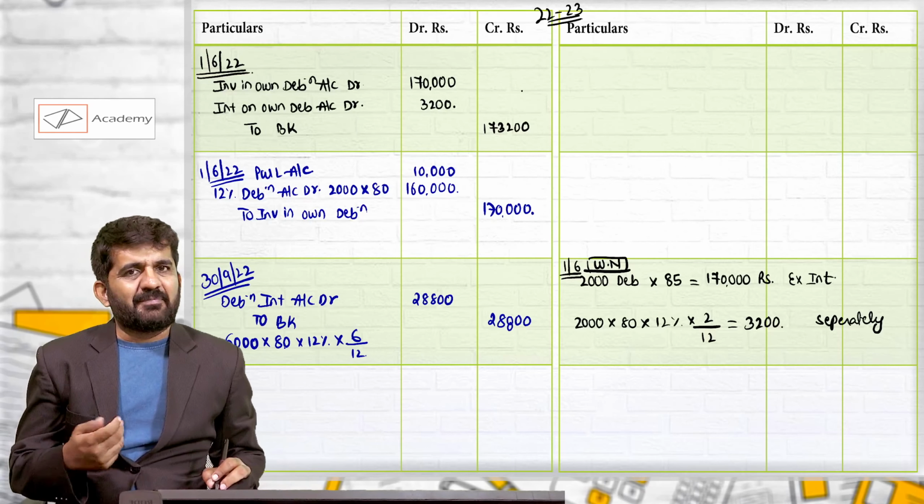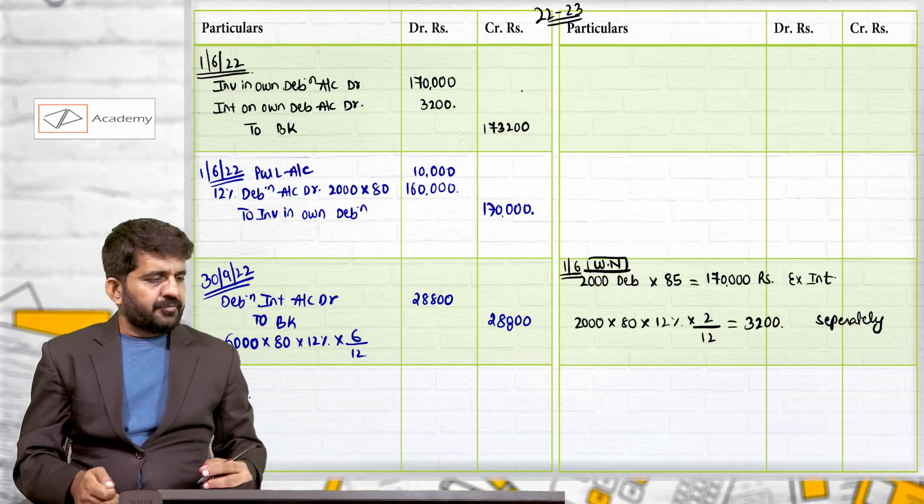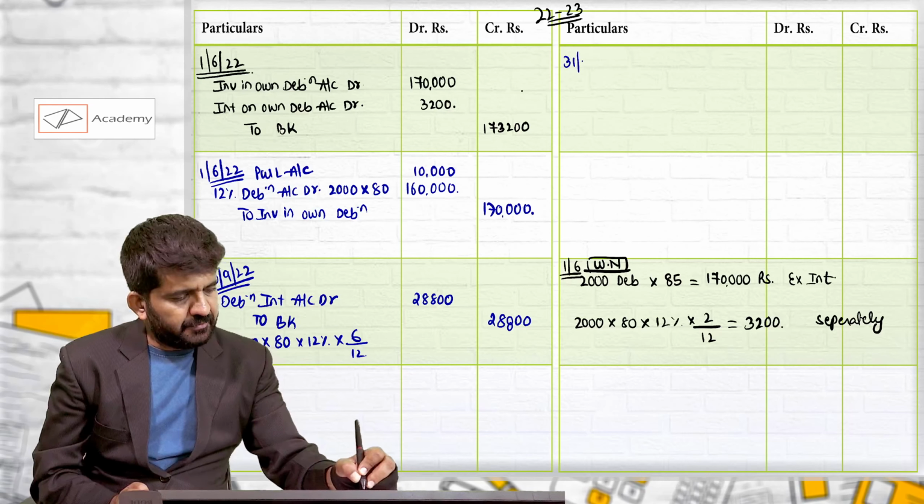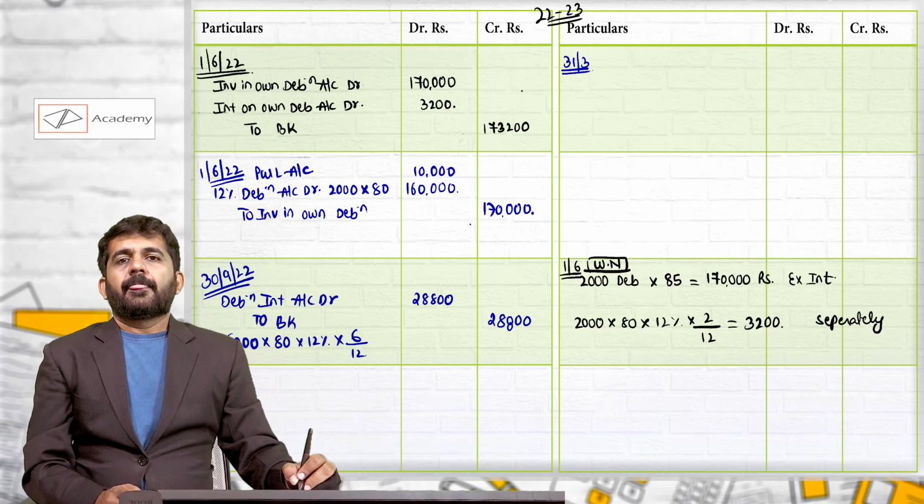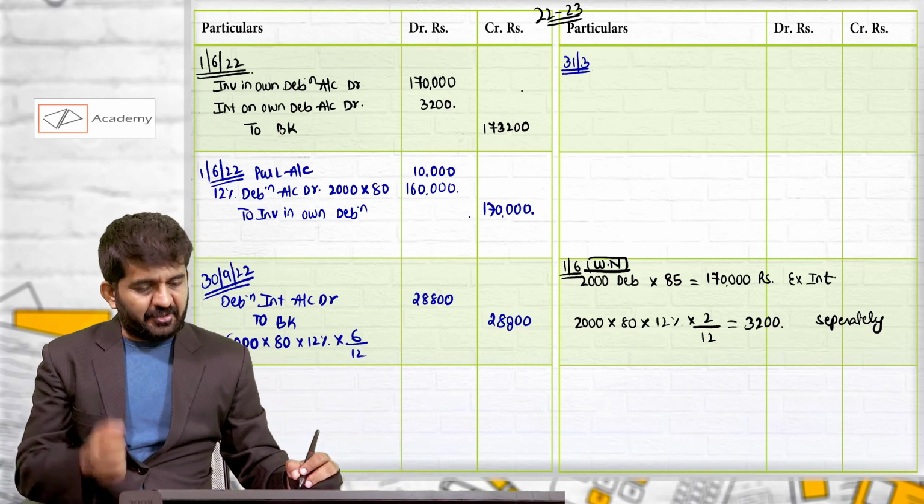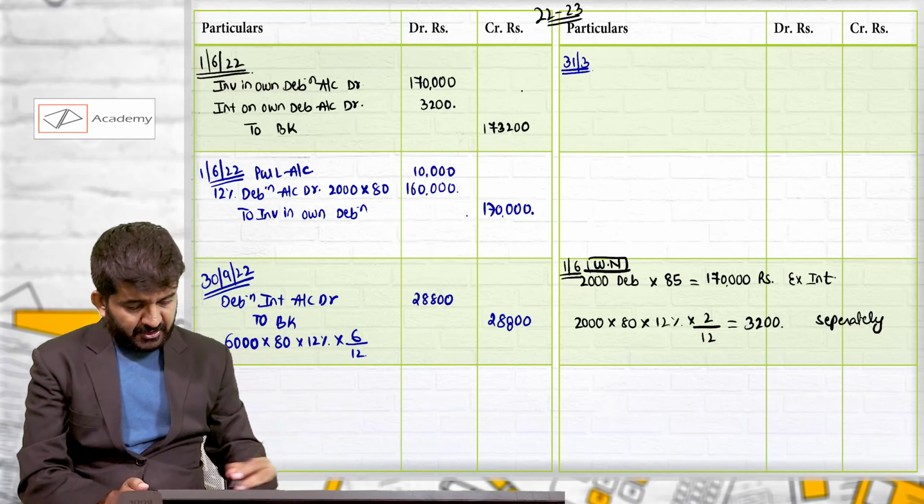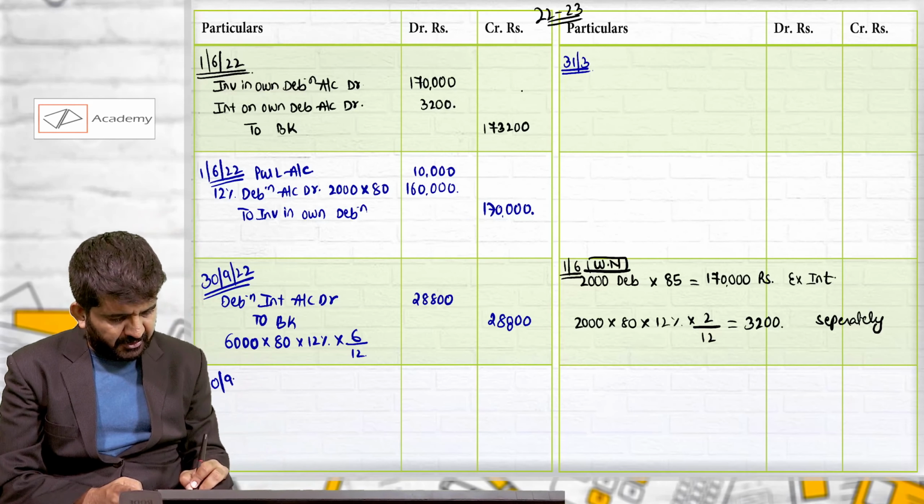On 30th September, we have duly paid the interest. Let us go to 31st March. Let us first receive the interest. Will we receive the interest? Yes, on 30th September also we will receive the interest.